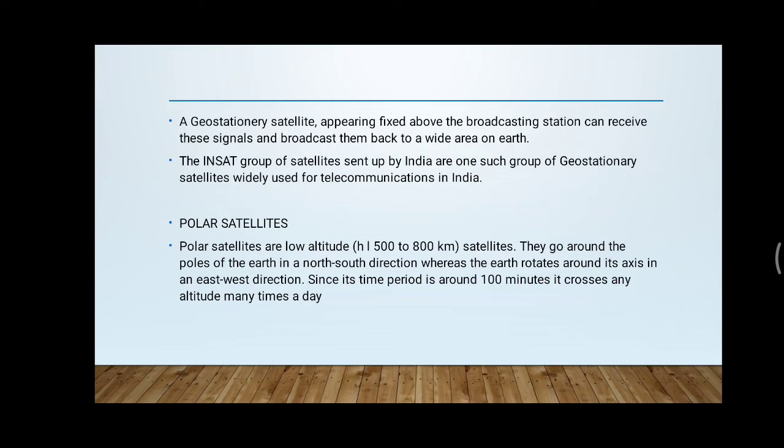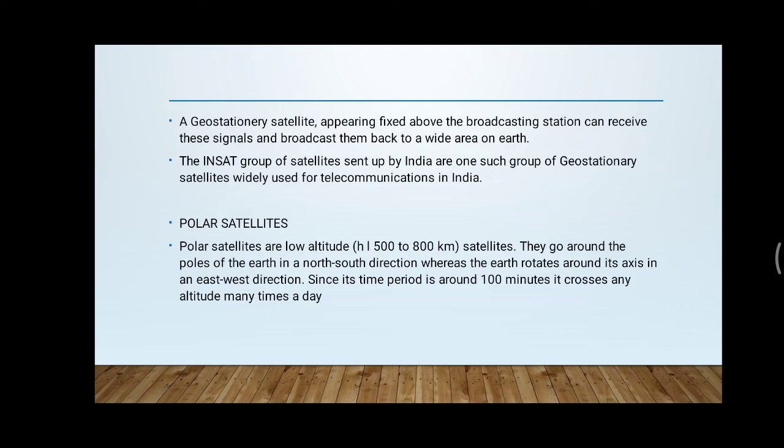So for solving that, we can use these geostationary satellites. The satellites will absorb the radio waves and emit them back with a higher amplitude. They will just amplify the signal and then transmit it to the receiver. Then without much noise or data loss, we can receive the signal. The INSAT group of satellites set up by India are such geostationary satellites, widely used for radio telecommunication in India.